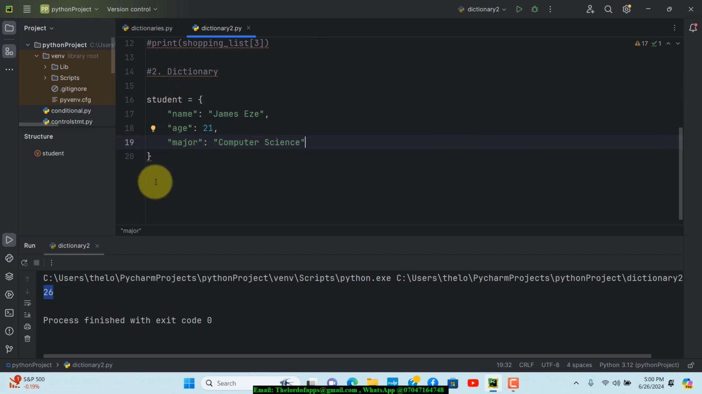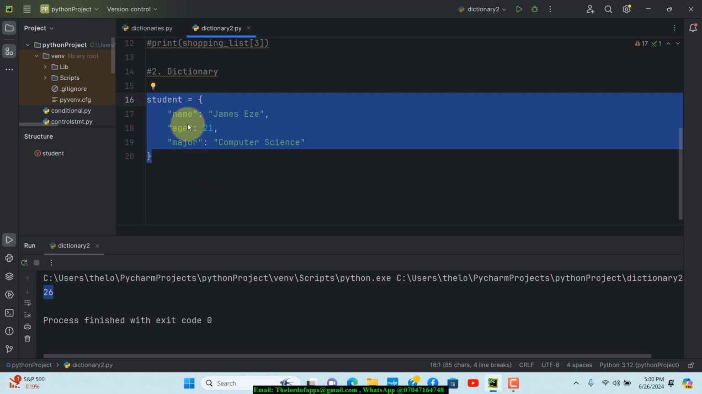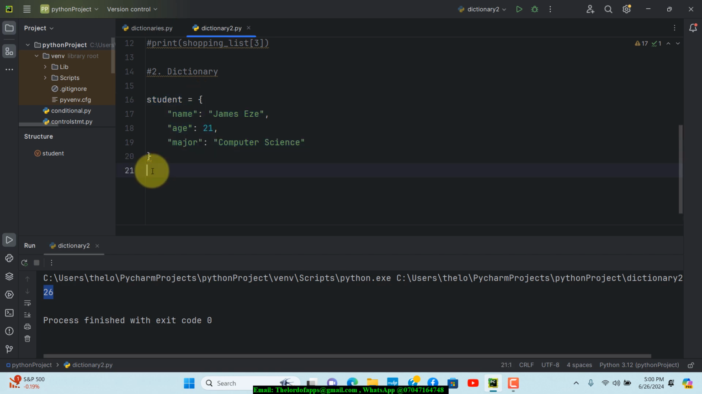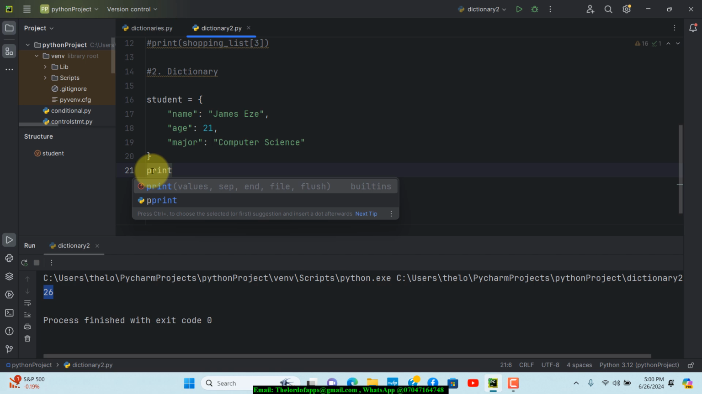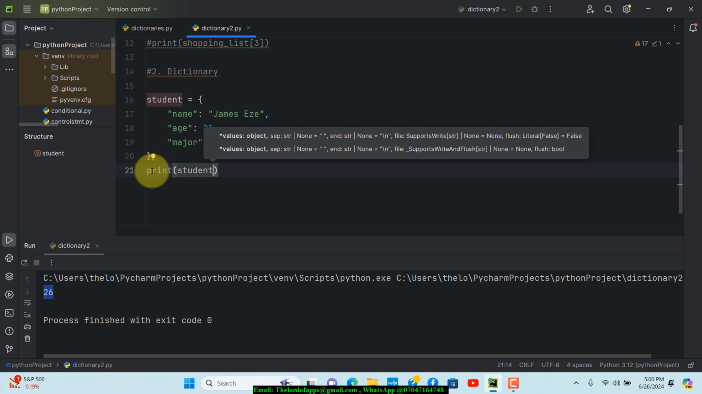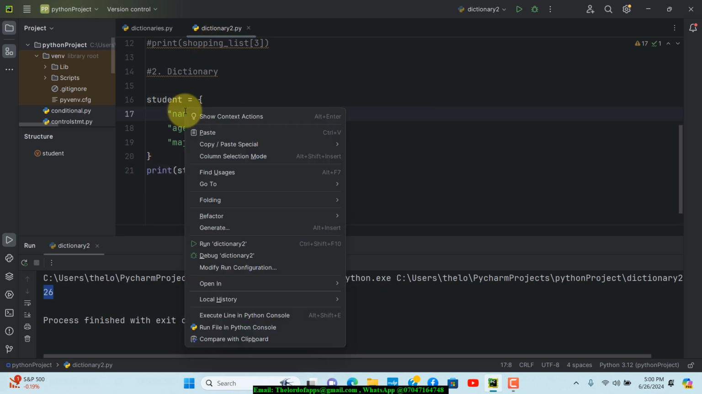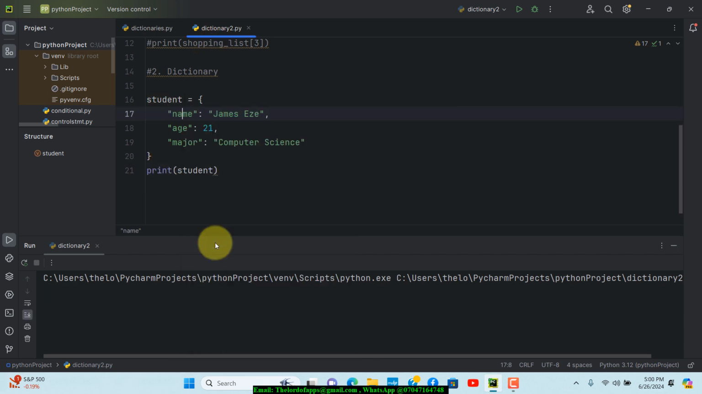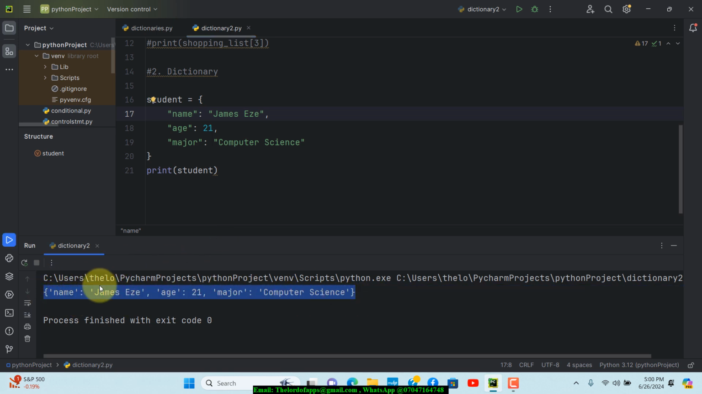Okay, let's say you want to print out all of these things that we have here right now. You want to see the dictionary. Okay, you can do that down here. If I do a print right here, we can pass in the student, which is a variable that we have up there. So I'm going to just do student, and let's save the changes. And then if we right click on this and click on run dictionary 2, if you take a look down here, you see that the dictionary has been printed for us. We have the first name value pair right here, which is the name of the student, James Eze. Then we have his age right here, he's 21, and then we have major computer science.